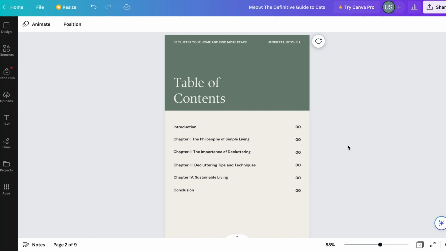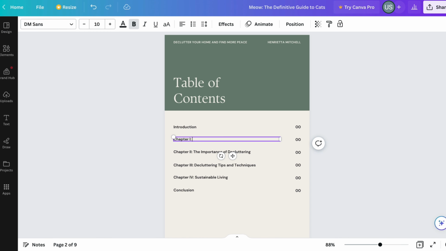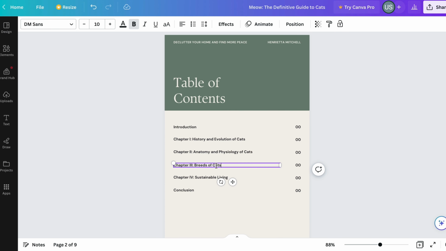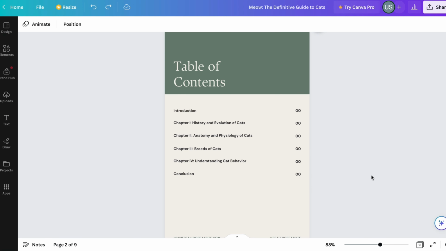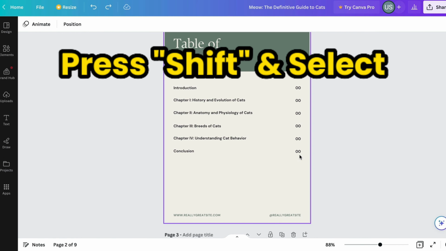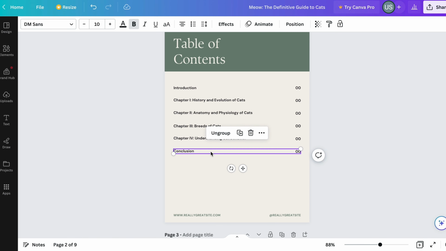Let's update the table of contents. We already have introduction and conclusion on the page, so we just need to update the chapter names. Let's start by copying and pasting the initial 4 chapter names from the outline. Since our book has 6 chapters, we'll need to make some room for the remaining 2 chapters. We can do this by moving the conclusion down. To do that, press Shift key and select both the chapter text and page number, then adjust their position together.